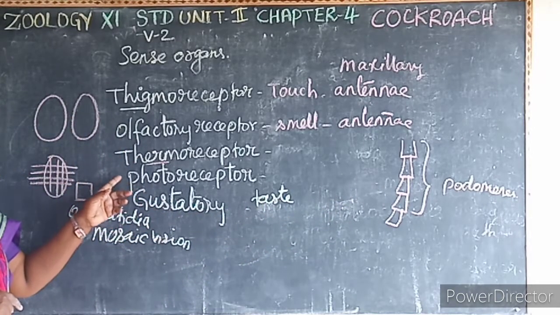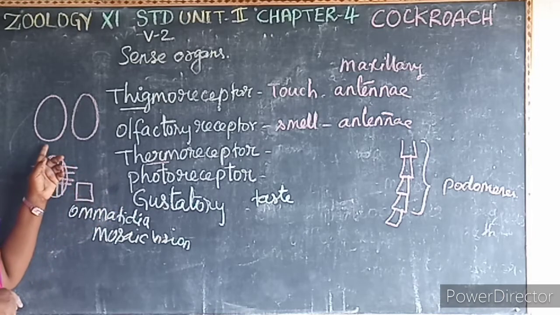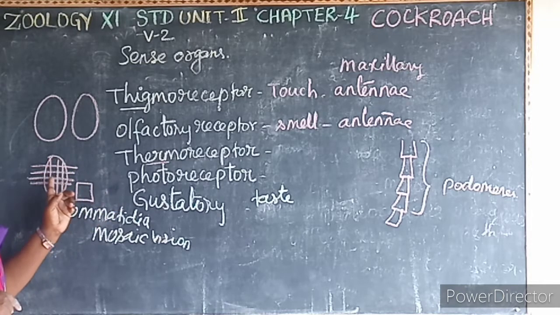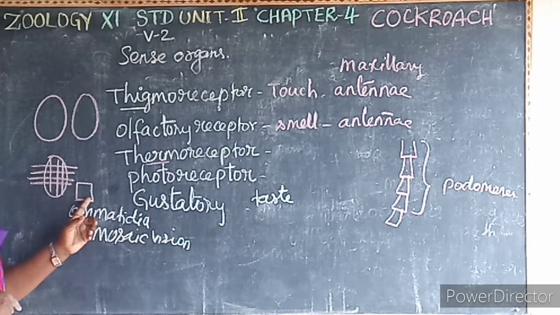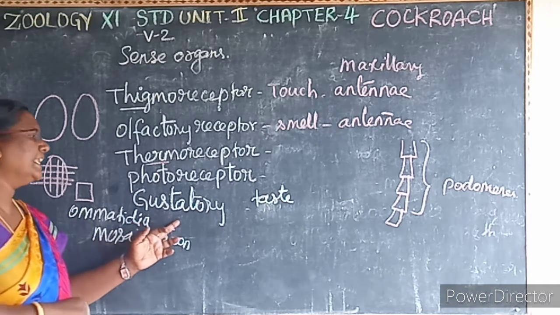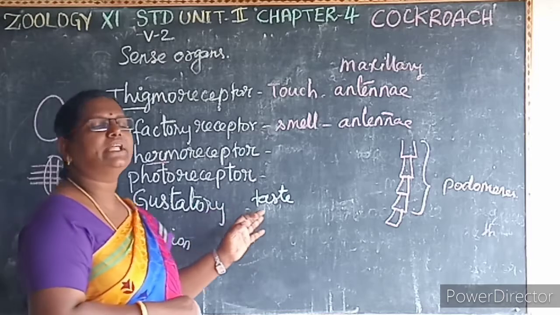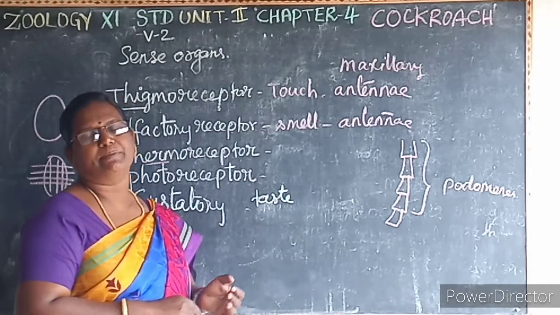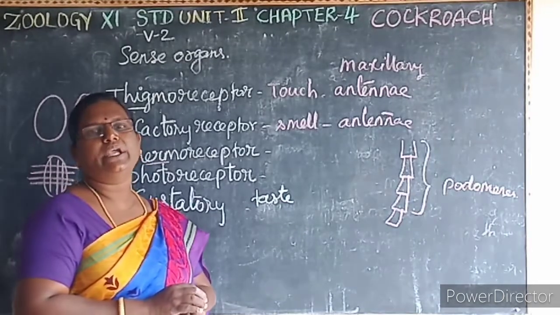Then photoreceptors, that is the sense of vision. Each compound eye is divided into many units. Each unit is known as what? Ommatidia. This ommatidia can receive several images of an object. This kind of vision is known as what? Mosaic vision. The gustatory sense of taste is located on the maxillary palp and the labium. Labium is nothing but the lower lip.